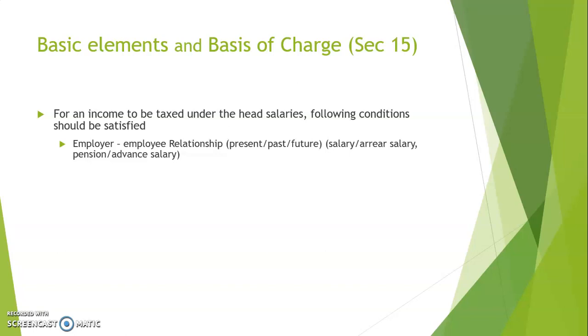So say party A and party B were in an employer-employee relationship in the previous year 2015-16, but a payment which relates to this relationship was received in 2019 when they were no more in this relationship. So the relationship pertains to a period in the past, but the payment is received in the current previous year. So the employer-employee relationship existed in 2015-16, but not in 2019-20 when the payment was received. This is past relationship.